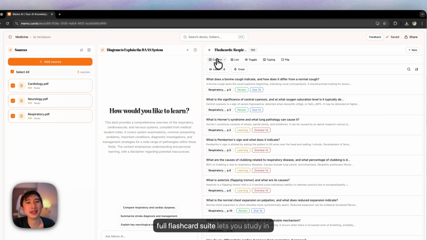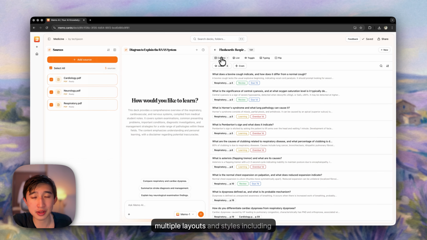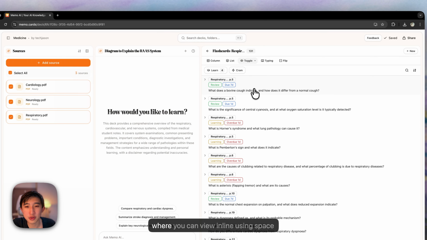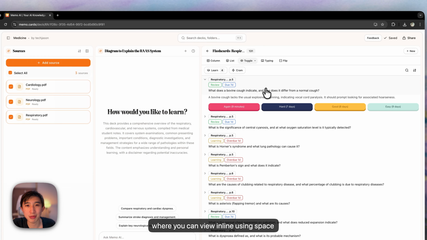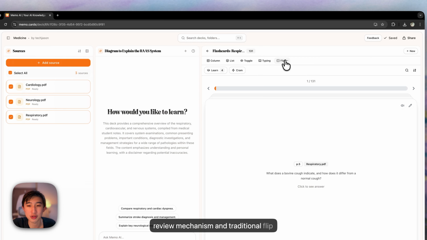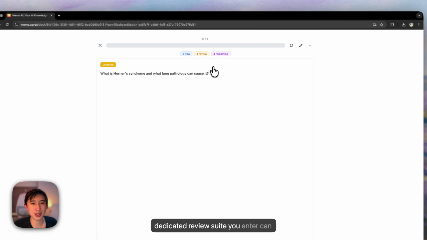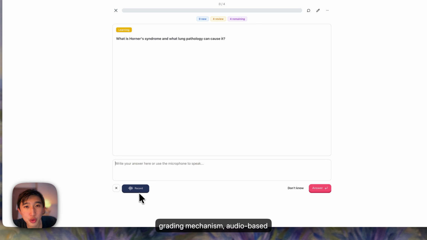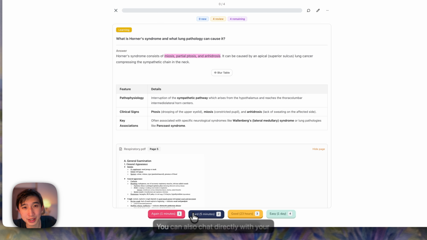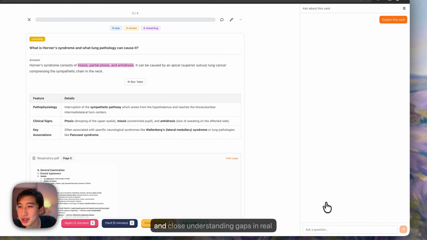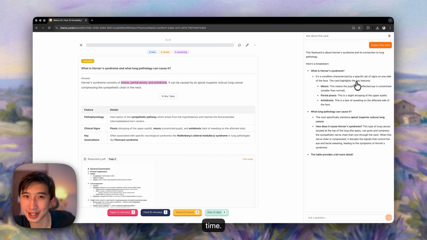A full flashcard suite lets you study in multiple layouts and styles, including column, list, Notion toggle style views where you can review inline using spaced repetition, typing, which is a smart review mechanism, and traditional flip format. When you press learn, you enter a dedicated review suite where you can practice spaced repetition with a smart grading mechanism, audio-based reviews, or manual grading. You can also chat directly with your flashcards to diagnose misconceptions and close understanding gaps in real time.